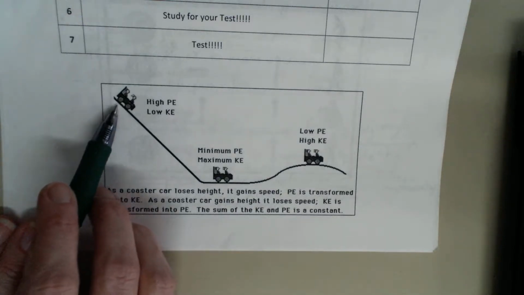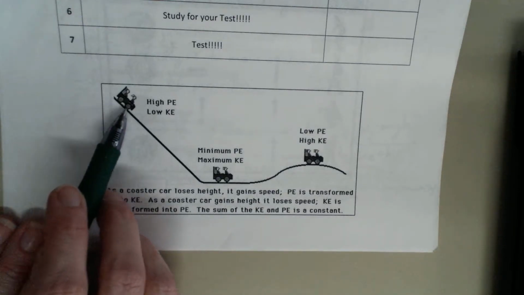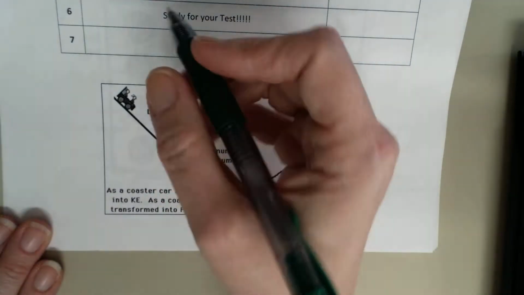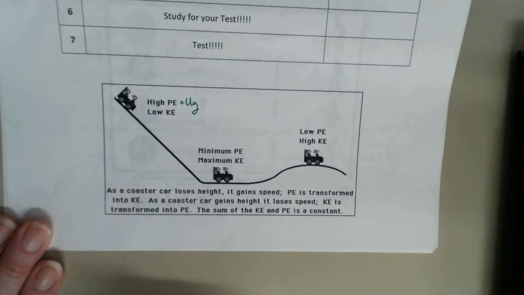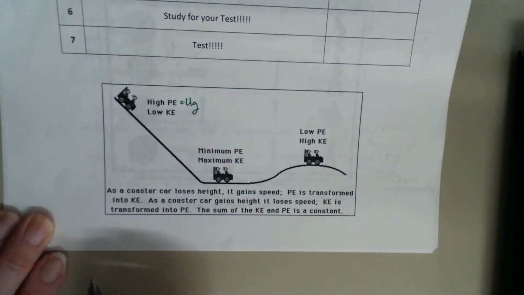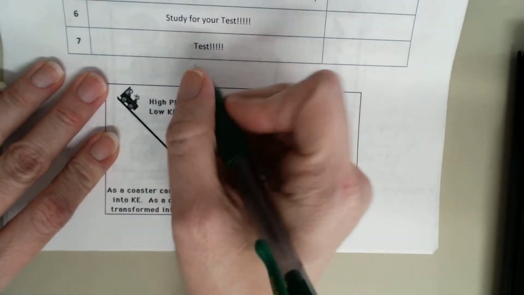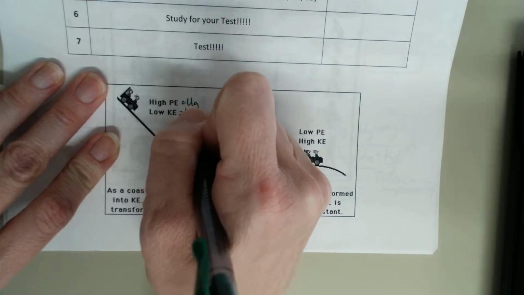So at the top, when it's starting to go, you have very high potential energy, so high UG, and very low kinetic energy. It stops moving very fast at the top of the incline, right? So low KE.